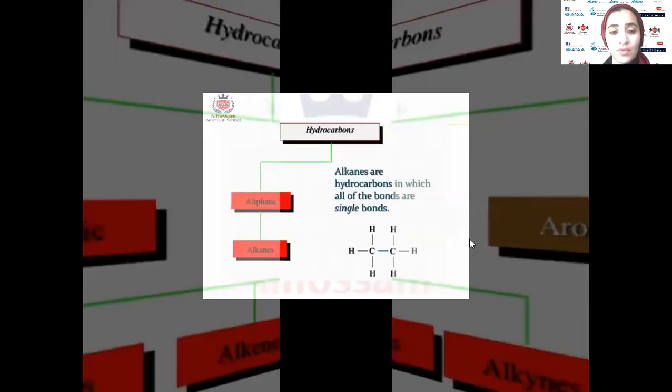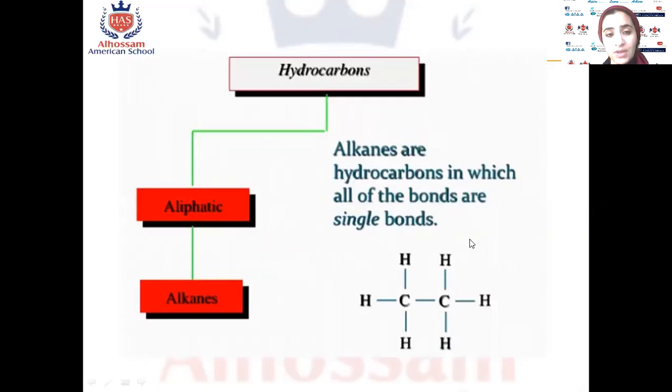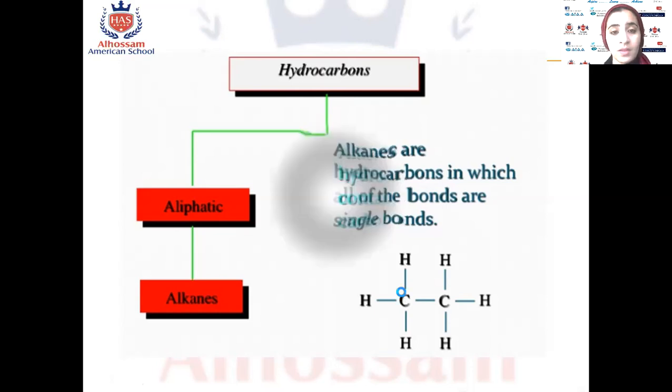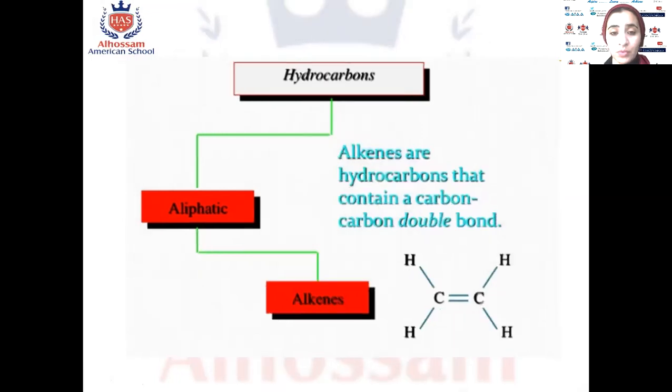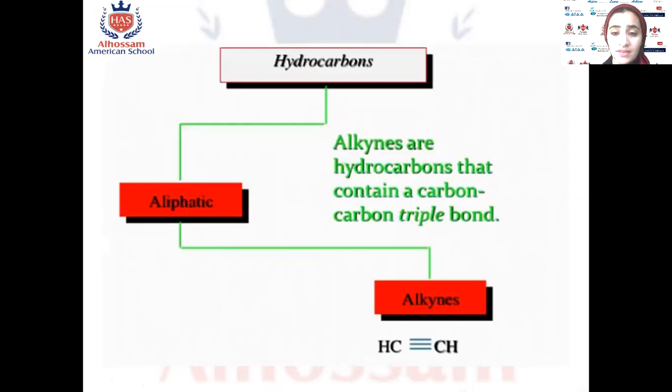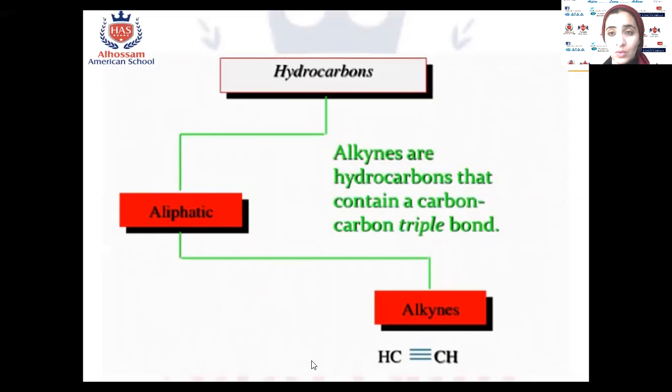The first one, what do I mean by alkanes? Aliphatic hydrocarbon in which all of the bonds in this compound are single bonds. All the bonds between carbons are single bonds. Saturated hydrocarbon, okay? Alkenes, aliphatic hydrocarbons that contain a carbon-carbon double bond. We will find two carbons with a double bond between them, unsaturated hydrocarbon. Alkynes, aliphatic hydrocarbons that contain a carbon-carbon triple bond.